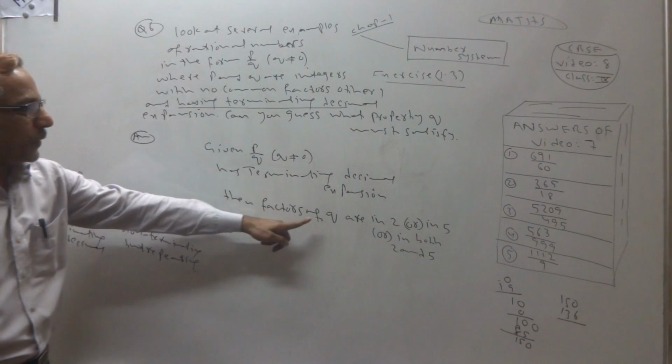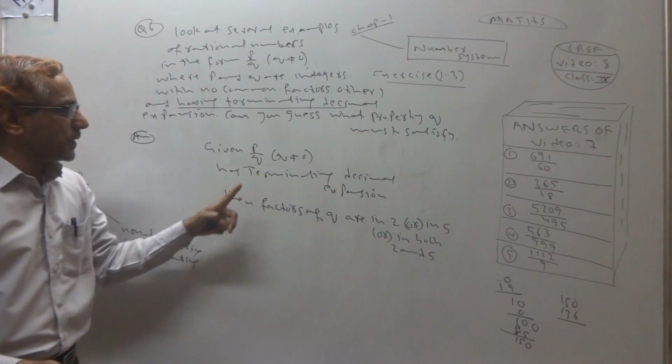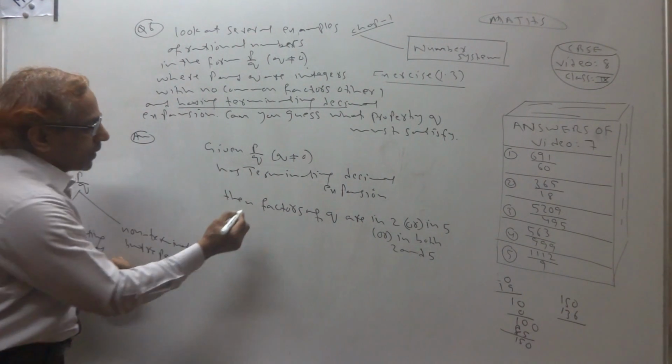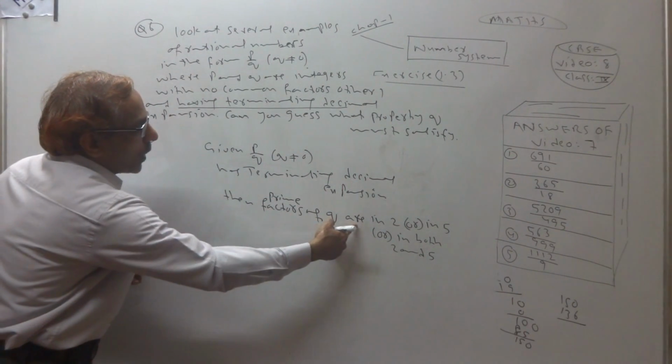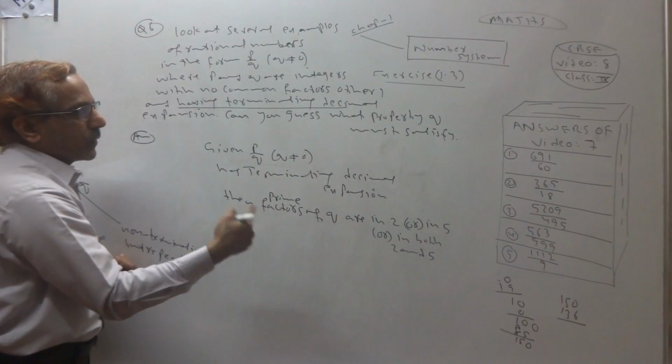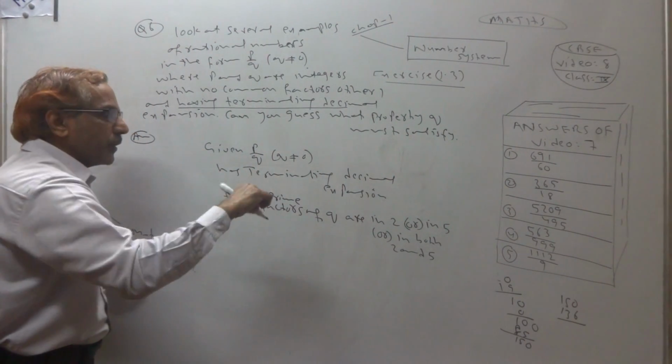You can also write it like this: the prime factors of q are in 2, in 5, or in both 2 and 5.